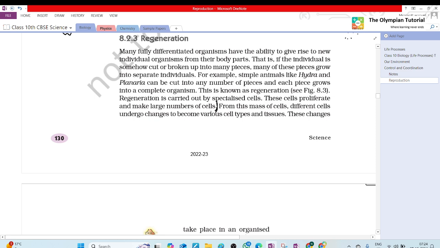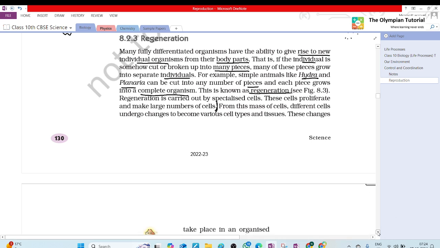Firstly I will explain till here. So here fragmentation we have done, here we are doing regeneration. It is the ability to give rise to a new individual organism from their body parts. A complete individual is prepared. If the individual is somehow cut or broken up into many pieces, many of these pieces grow into separate individuals. For example, simple animals like hydra and planaria can be cut into any number of pieces and each piece grows into a complete organism. This is known as regeneration.